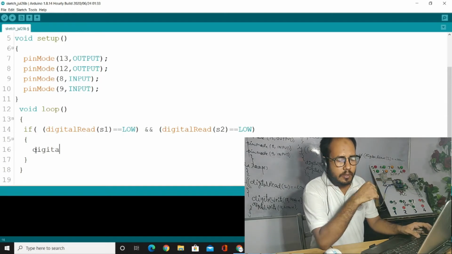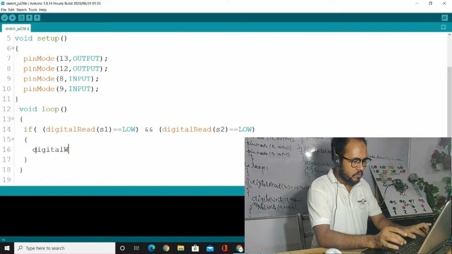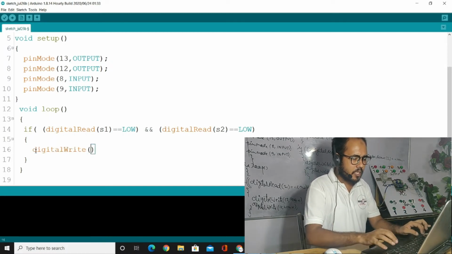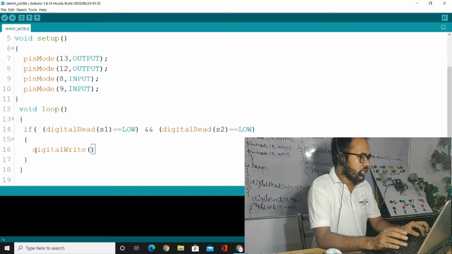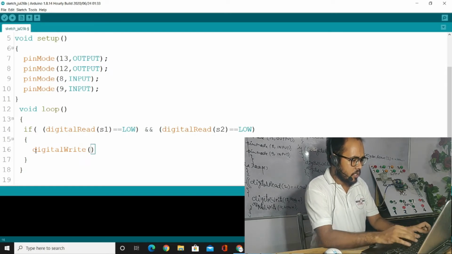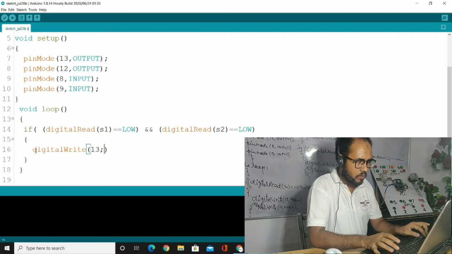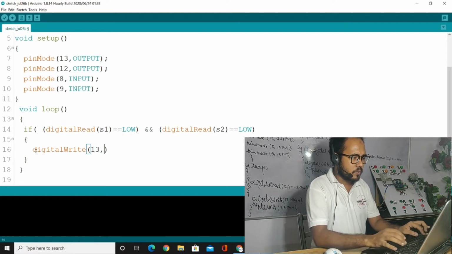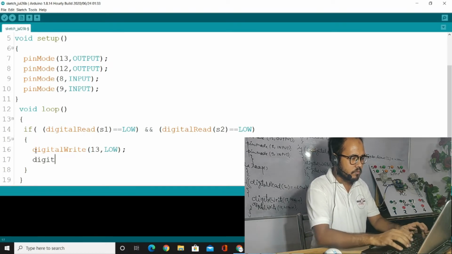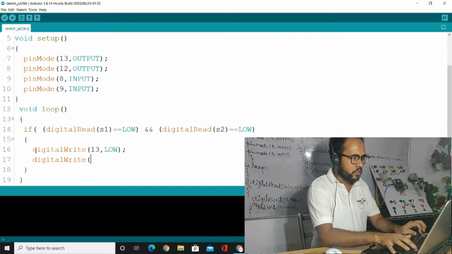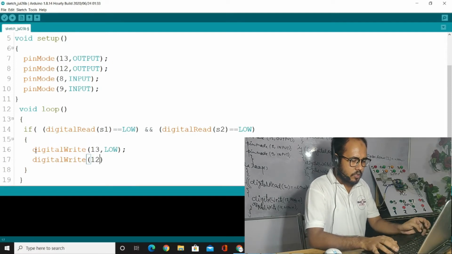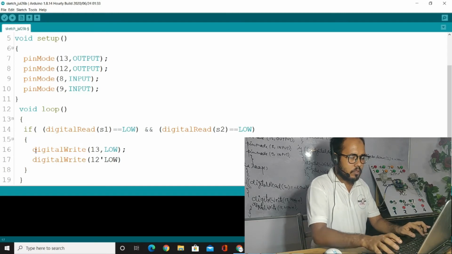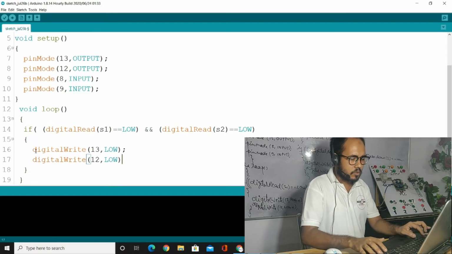According to our condition and according to our truth table, we are writing the code here: digital write 8 number we have decided, and 13 number and 12 number. 13 number will be low, and digital write 12 number must be low, 12 number must be low, semicolon.